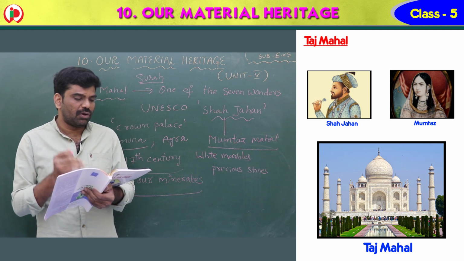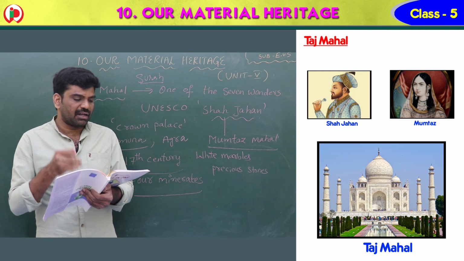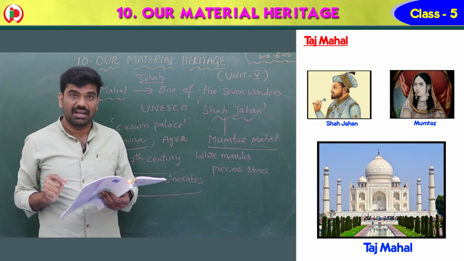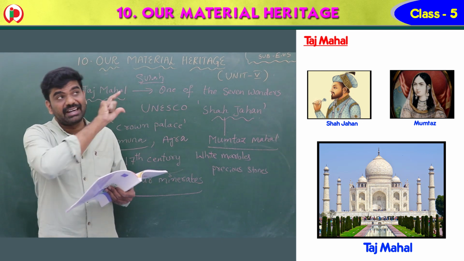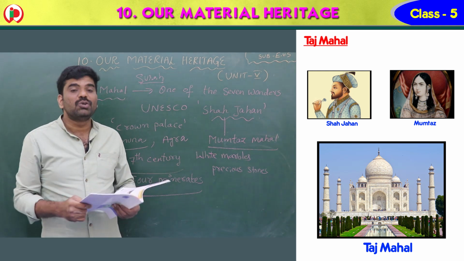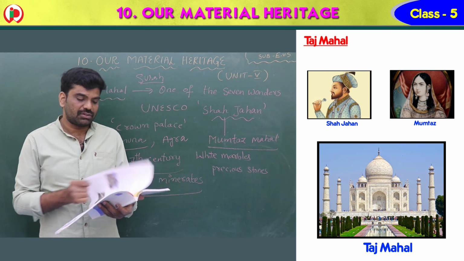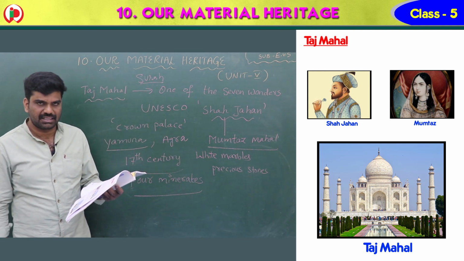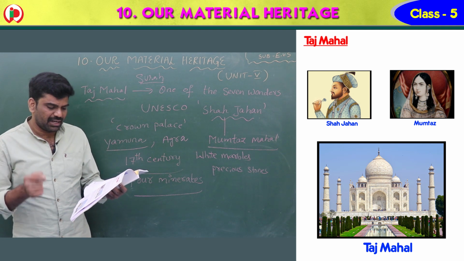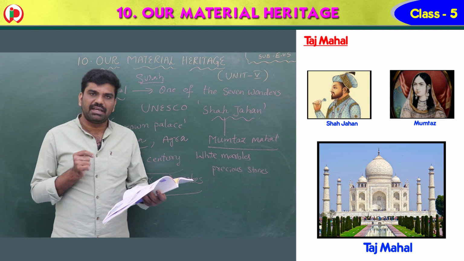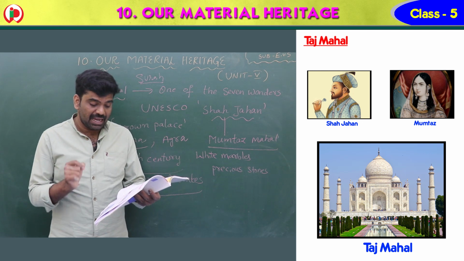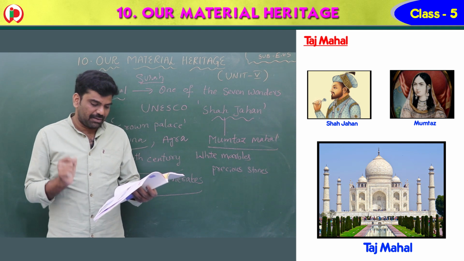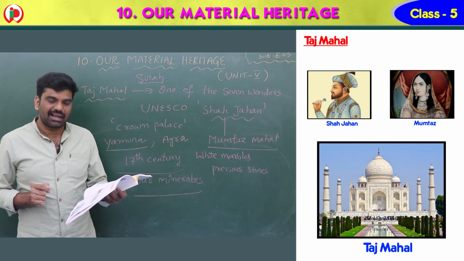Passages from the Muslim holy book, the Quran, have been written on the walls of the Taj Mahal. That passage from the Quran is called Surah. What is that? Surah. So once again, the Taj Mahal is one of the beautiful architectures, named a World Heritage Site by UNESCO. What is the meaning of Taj Mahal? Crown Palace. Where is it located? It is located on the banks of the river Yamuna in Agra.